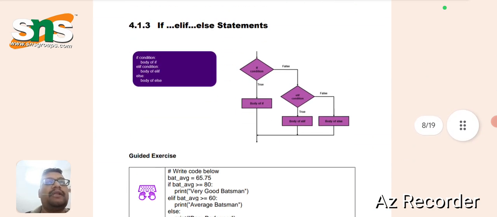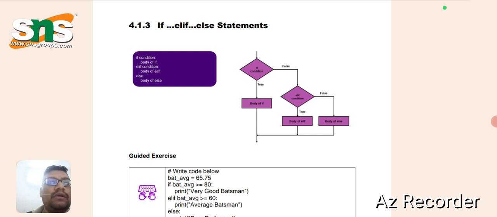Next one, the if elif else statement. It is nothing but giving 3 different conditions: first if is true or false, after that elif again true or false, and after that, if all are false, the body of else is executed.